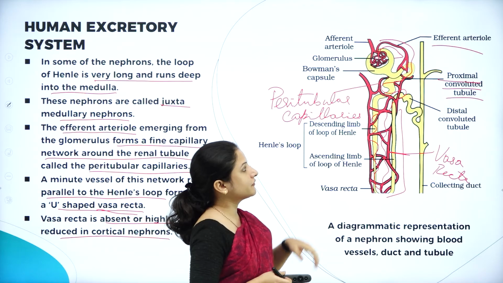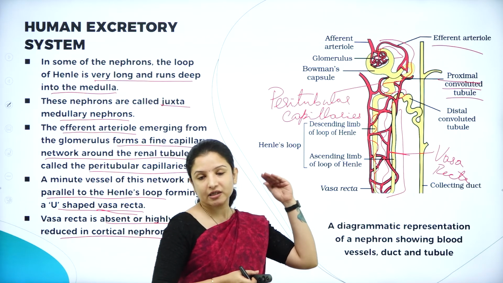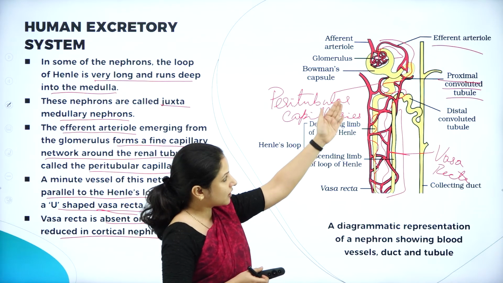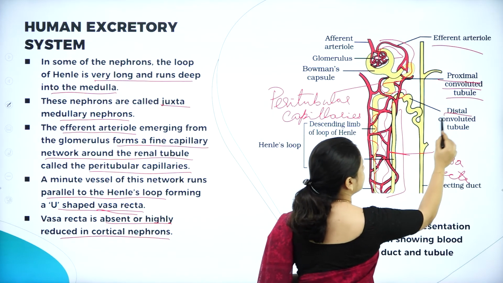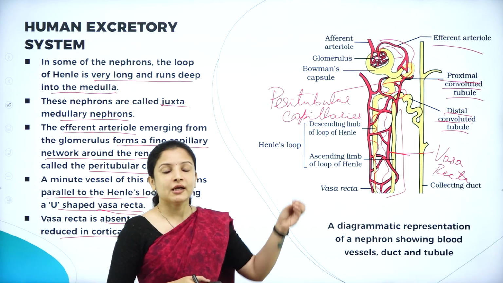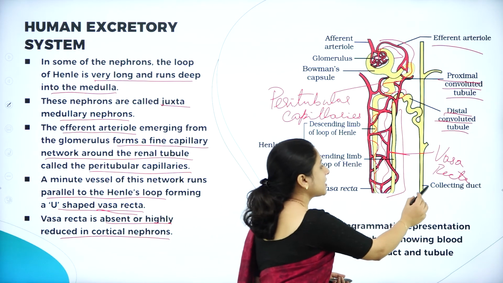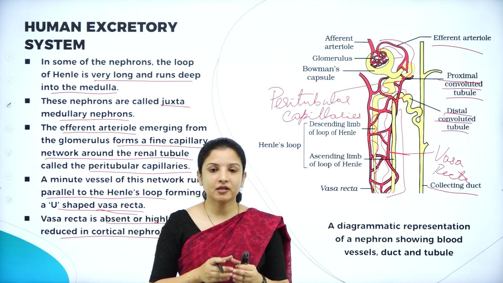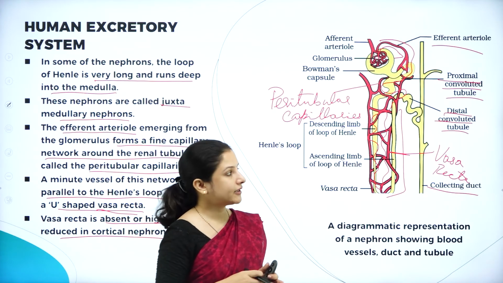This proximal convoluted tubule further extends to form the Henle's loop, which has a descending limb and an ascending limb. The ascending limb of the Henle's loop continues into a highly coiled structure, which is called the distal convoluted tubule. This distal convoluted tubule ends in a straight tubular structure, which is called the collecting duct. All these collecting ducts finally come together and enter the calyces of the kidney. So all that we had studied.